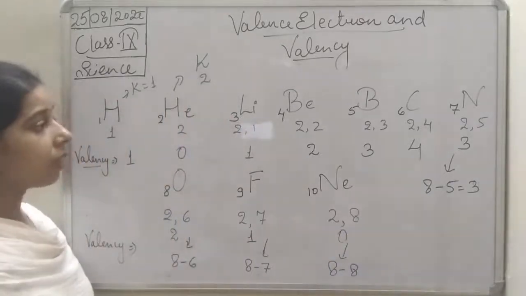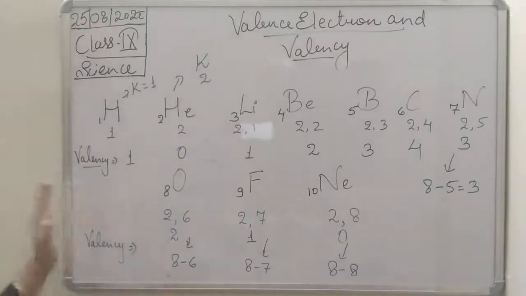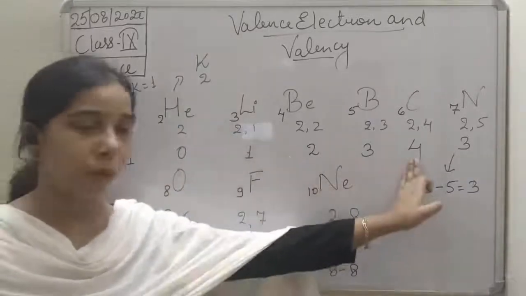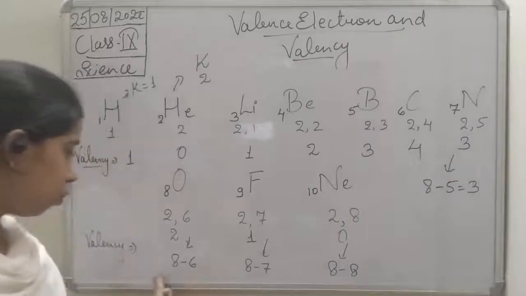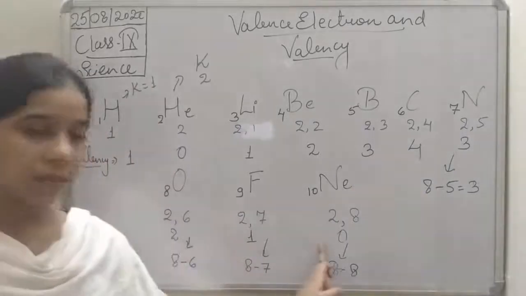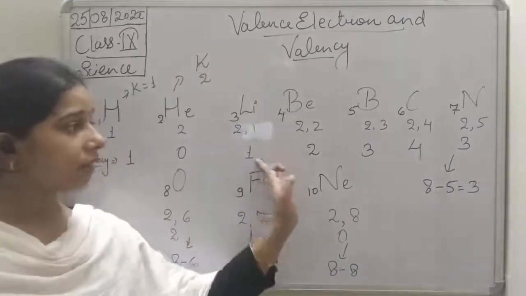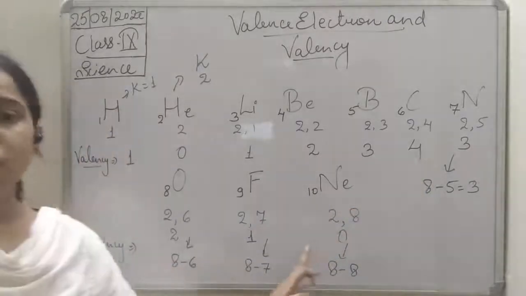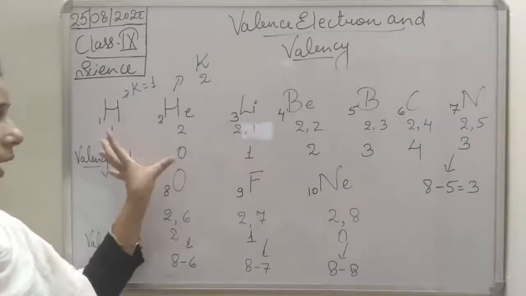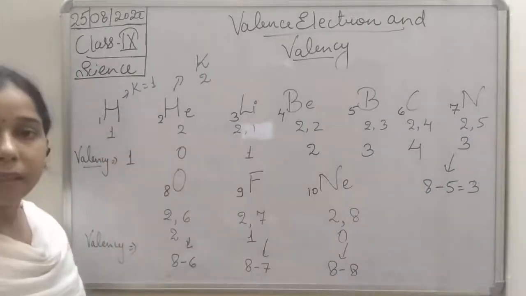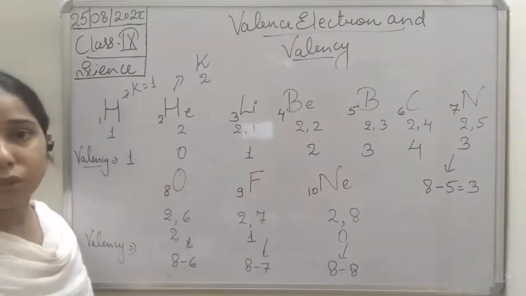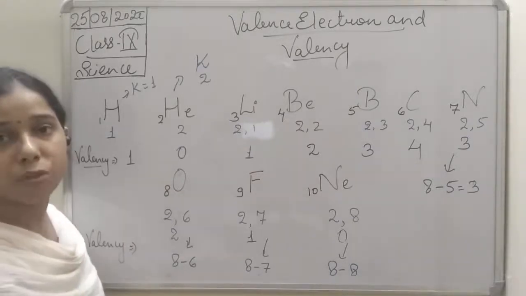So you can see here, students, when we started with lithium, you can see 1, 2, 3, 4, then 3, 2, 1, 0. So at first the valency will increase up to 4, then it starts decreasing up to 0. In the case of hydrogen and helium, students, I told you that since the electron does not enter the L shell, there is no need of filling up the L shell.